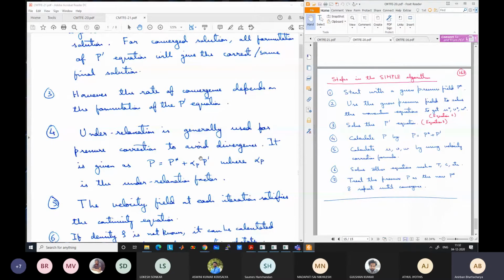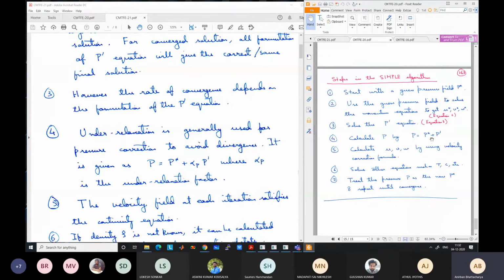Means if the P dash term is very large, there is a tendency that P will go in the other direction. Say the correct pressure is 100 kPa, and in the previous iteration the start pressure was 80 kPa. Now the P dash term has come as 60 kPa. So if we just use this equation, we will get 80 plus 60, so 140 kPa. Okay. So in the next iteration, the start pressure will be 140 kPa.